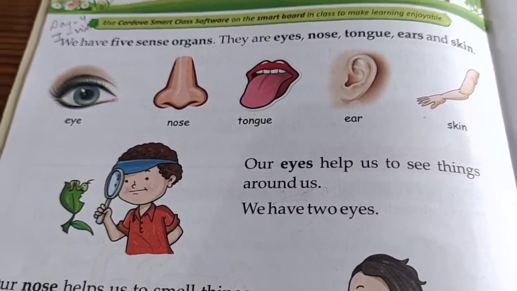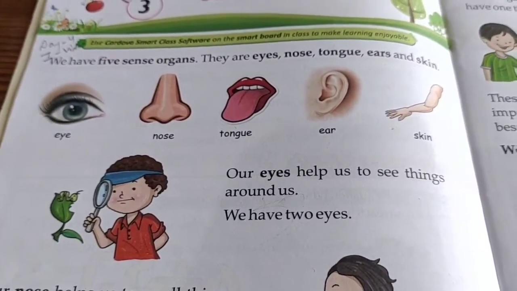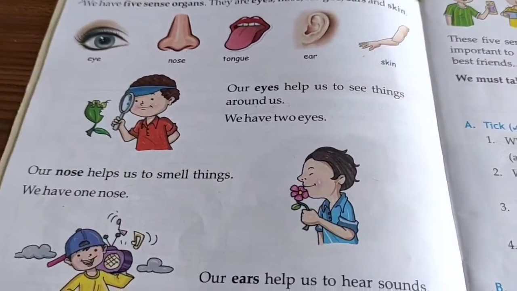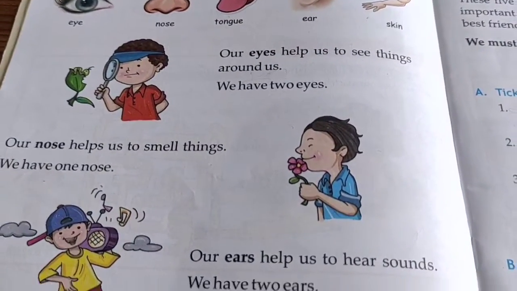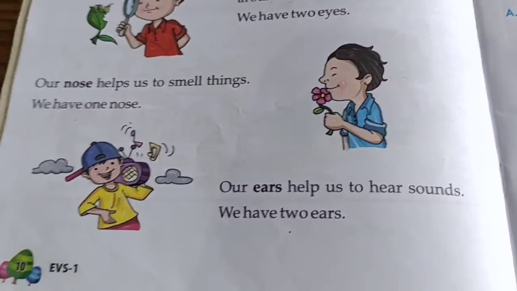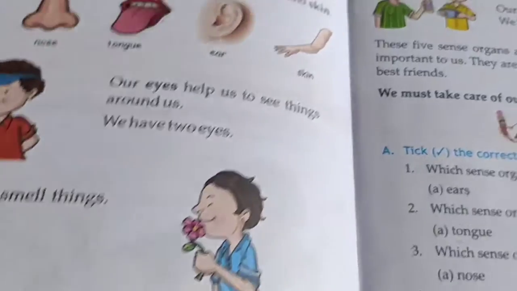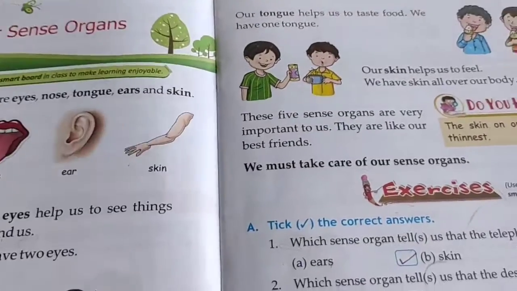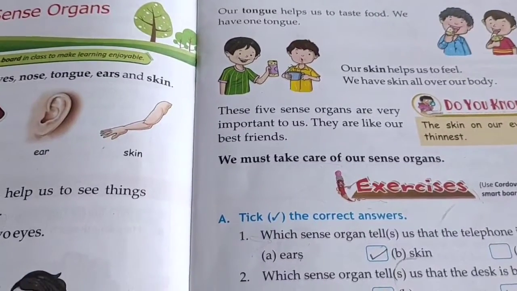Is that clear? Our eyes help us to see things around us, and we all know that we have 2 eyes. Then we have 1 nose which helps us to smell things. Okay, we have 2 ears which help us to hear sound, whichever sound we listen to with the help of our ears. And the next is our tongue. We have 1 tongue and it helps us to taste food.